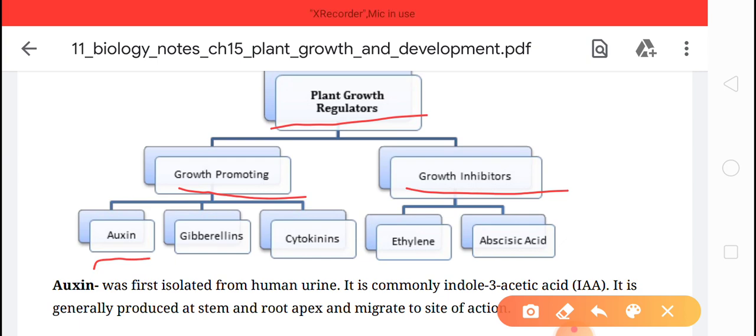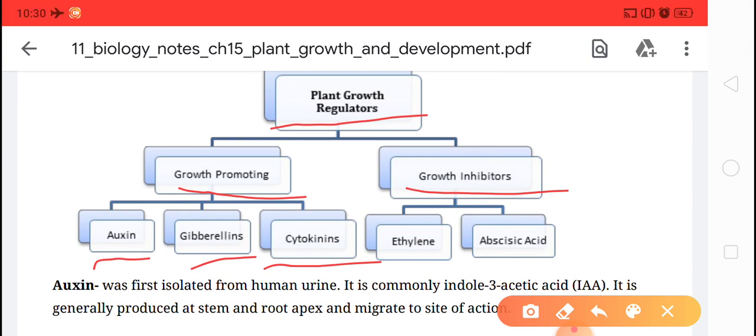Number one, auxin. Number two, gibberellins. And number three, cytokinins. So these three hormones play an important role in the growth promotion of the plant.